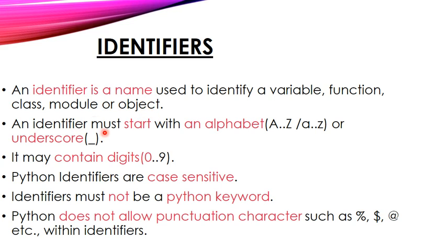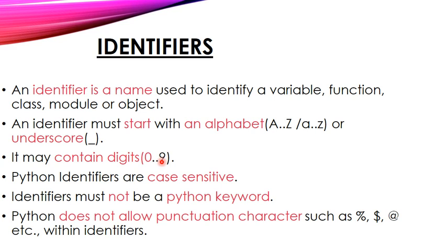An identifier must start with an alphabet or underscore. So an identifier name or a variable name can start with an alphabet or underscore. The alphabet may be either a capital letter or a small letter, and underscore can also be used within the variable name. It may contain digits. A variable may also contain digits 0 to 9, but they should be suffixed after the characters.